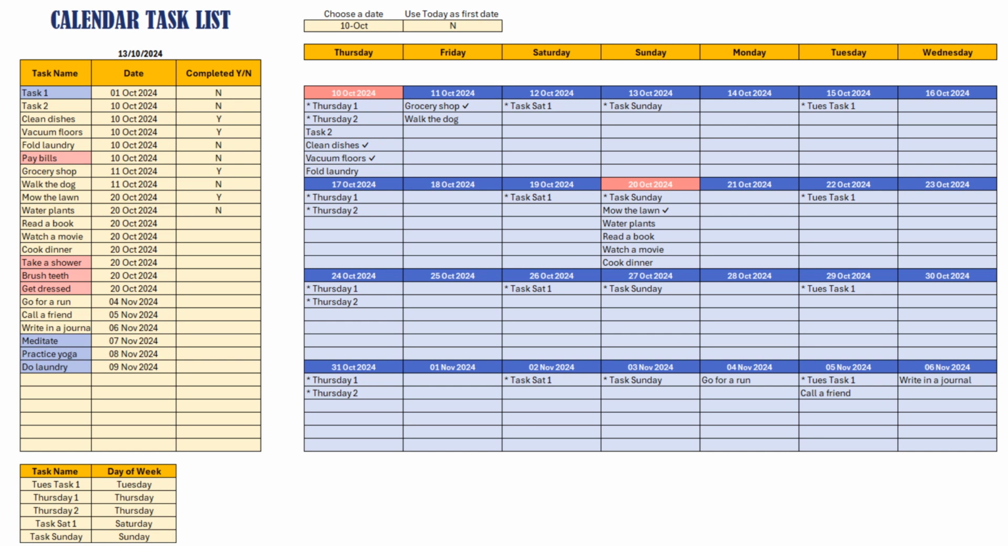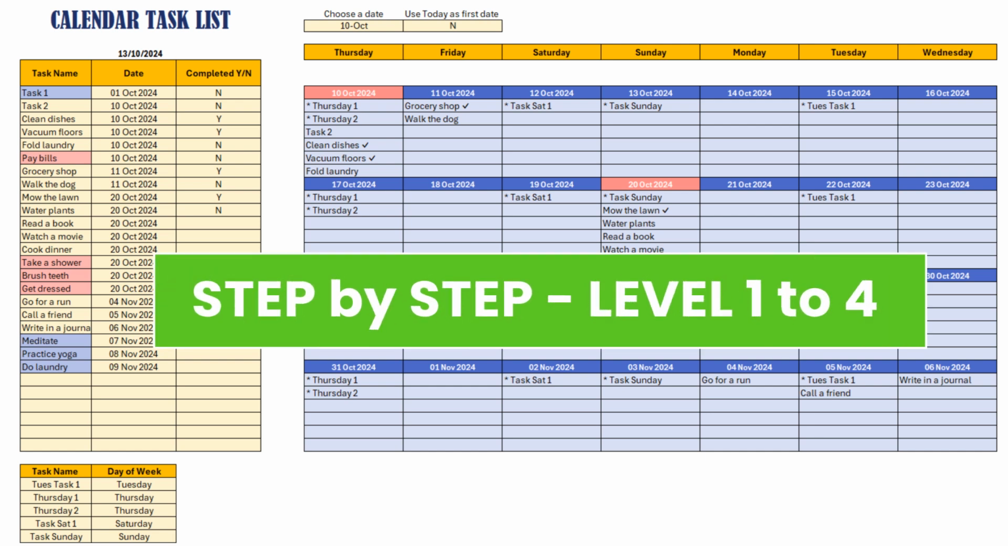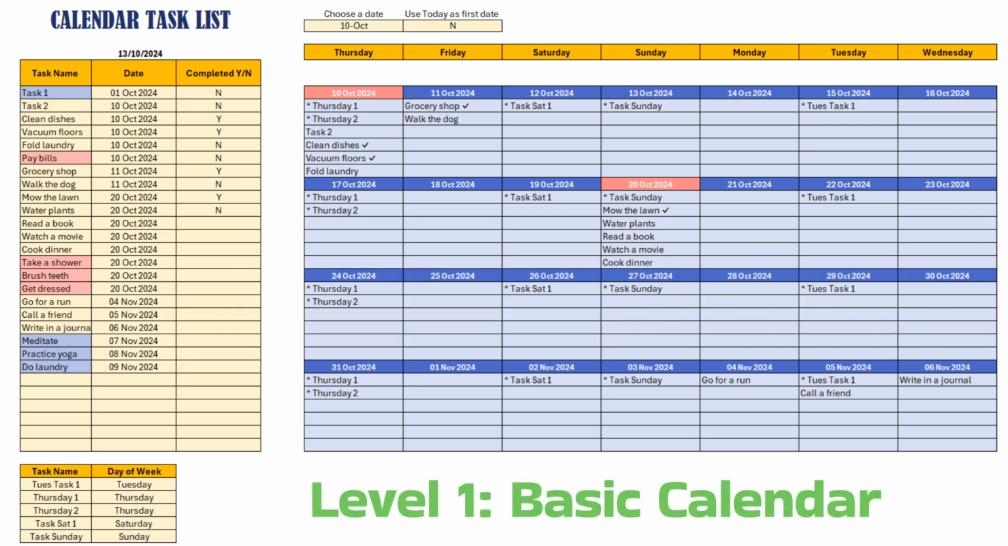In this video, we will build a calendar-based task list. So we will build this in 4 levels. Depending on your level of Excel, you can progress to the next stage or not. Level 1 will be the pure, simple calendar-based task list. You would just enter your tasks on the left-hand side and they will populate the calendar automatically.